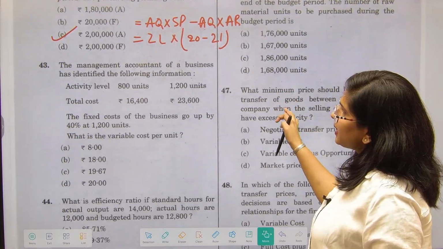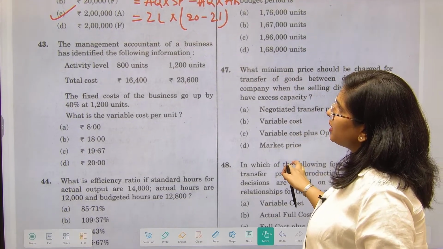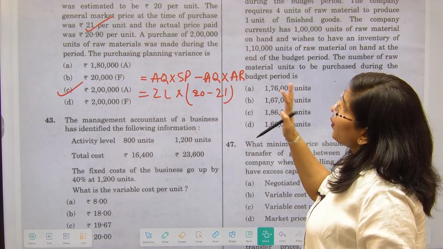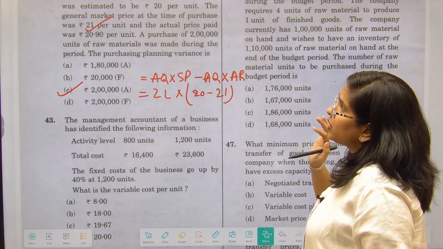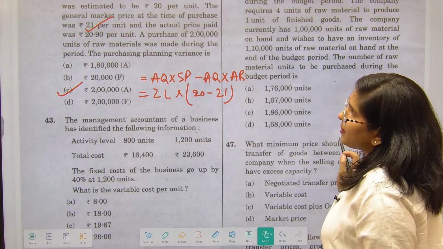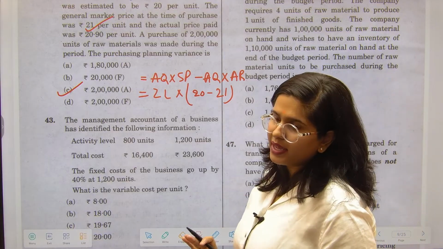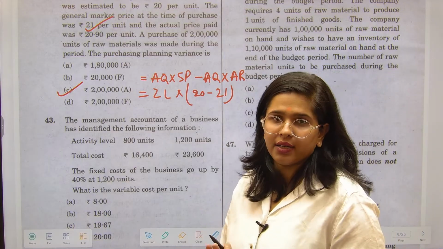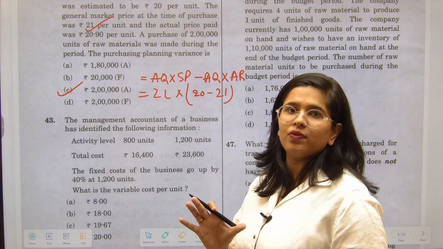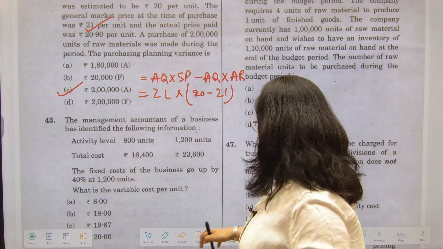Now next question, let us see. Management accountant. See, 20.90, you might have got the quantity discount, etc., but the general price at that time is 21. ठीक है, so आपके planning में जो variance है, this is how you are going to calculate it.